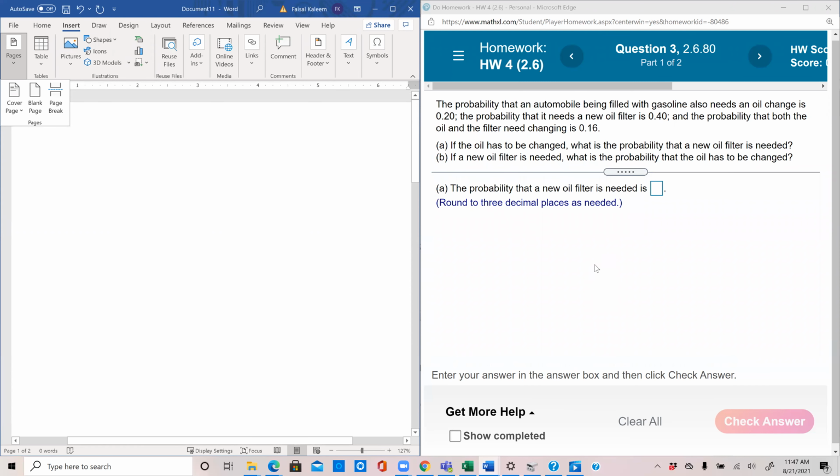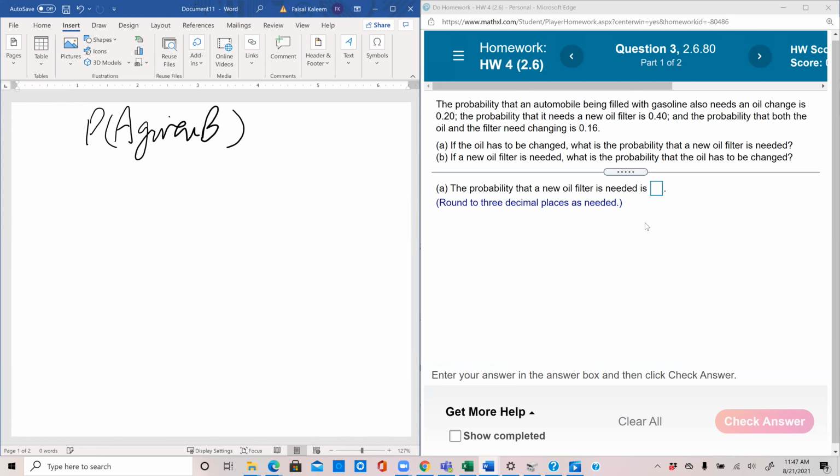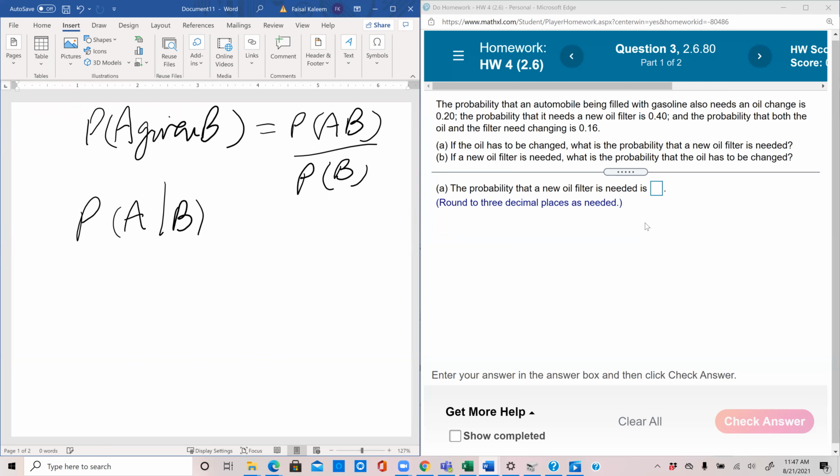In this case, we may also use the conditional formula, which says that the probability of A given B is equal to the probability of A and B, which we know can be written as P(AB), divided by the probability of B. A common symbol for A given B is A, this vertical line, B, that means A given B. So that's P(AB) divided by P(B).